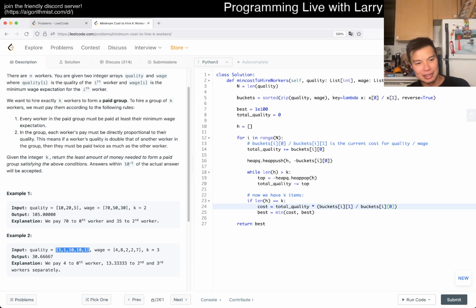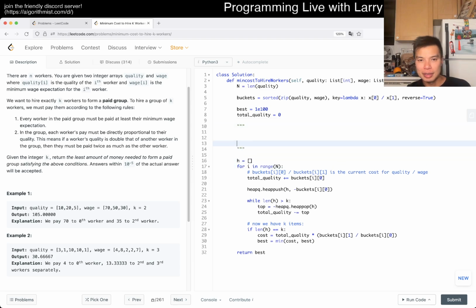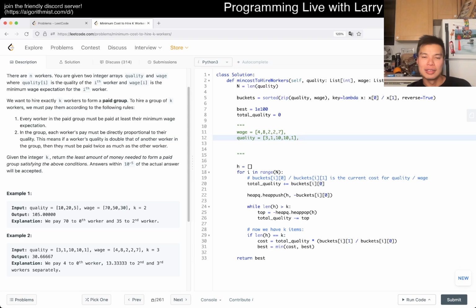How do I say this? Basically, given these array, the idea is that, and I finally put it the other way, this is the cost per quality.